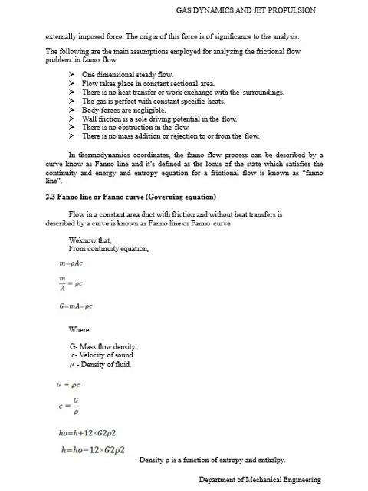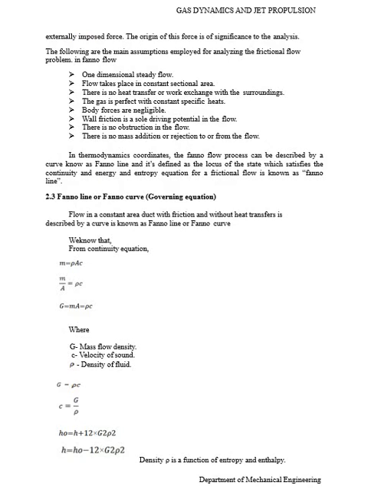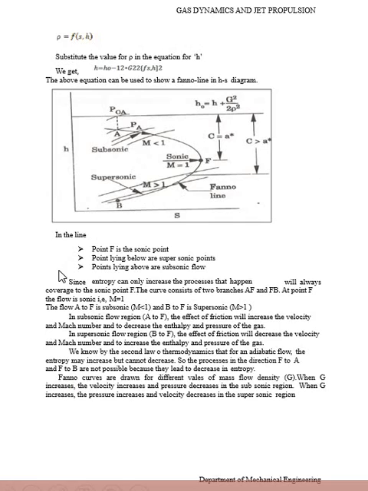Then G = ρC, C = G/ρ, then H0 = H plus C squared by 2, ρ equal to f of S, H.